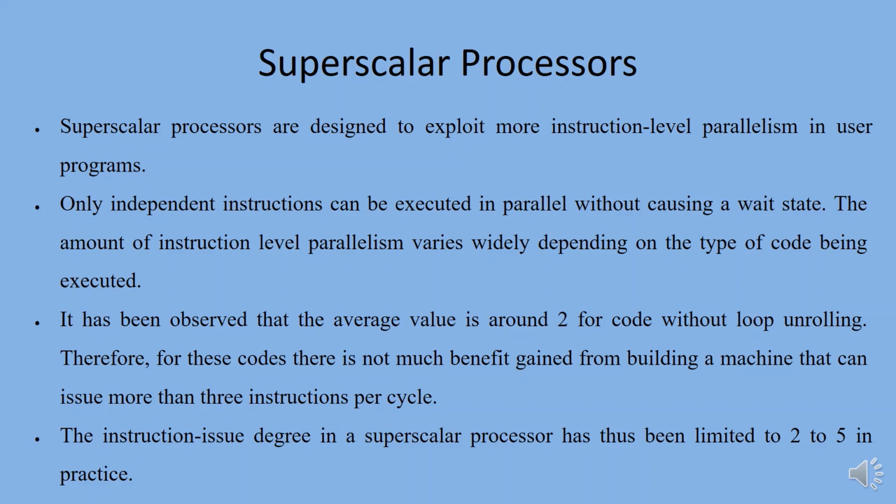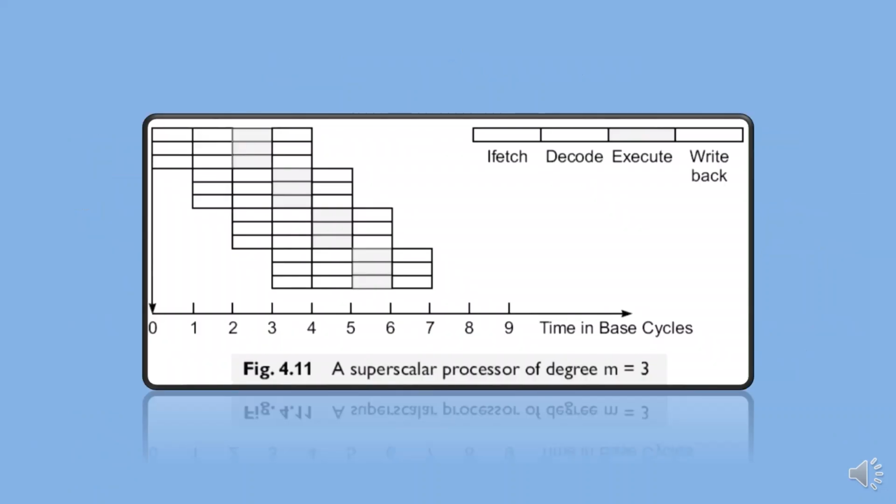Therefore, for these codes, there is not much benefit gained from building a machine that can issue more than 3 instructions per cycle. The instruction issue degree in a superscalar processor has thus been limited to 2 to 5 in practice. The fundamental structure of a 3-issue superscalar pipeline is shown in the diagram.